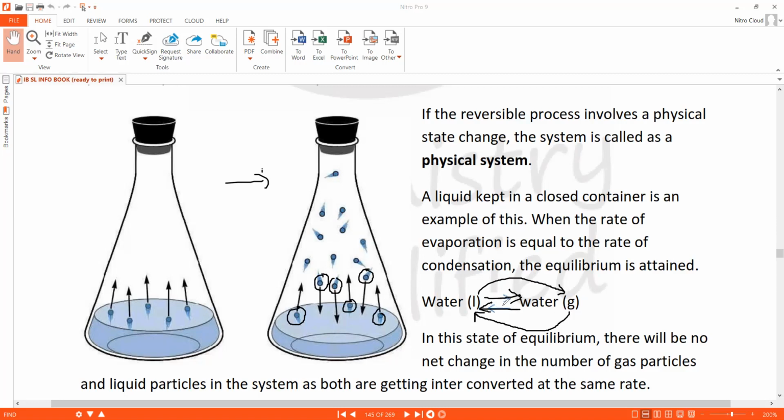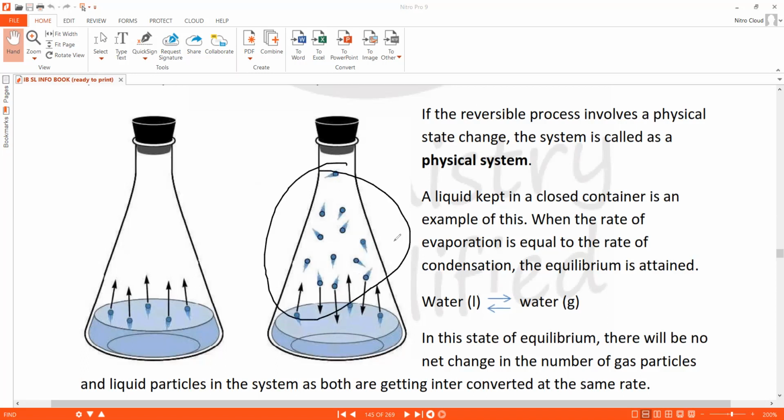So when the two processes happen at the same speed, which means the forward reaction and the backward reaction happen at the same speed, the effect of that will be that the total number of molecules in the vapor phase will neither increase nor decrease. Why? If 3 molecules were going from vapor to liquid phase, there was not a decrease in the vapor molecules by 3, because exactly at that time, 3 molecules of liquid also entered the vapor phase.